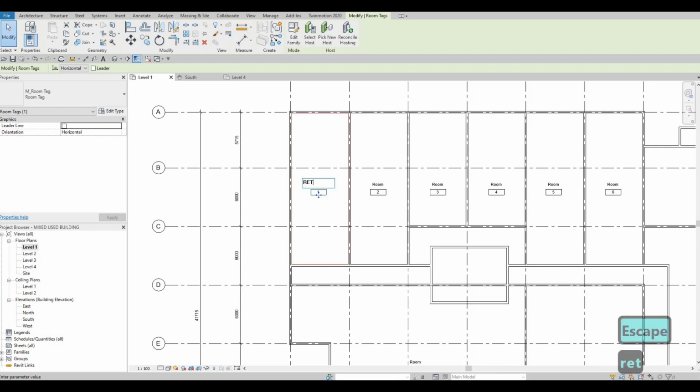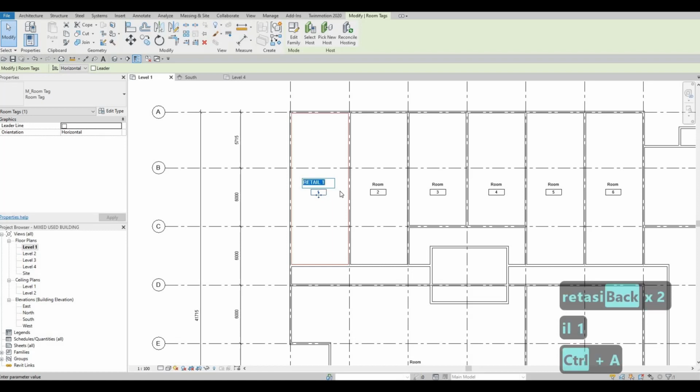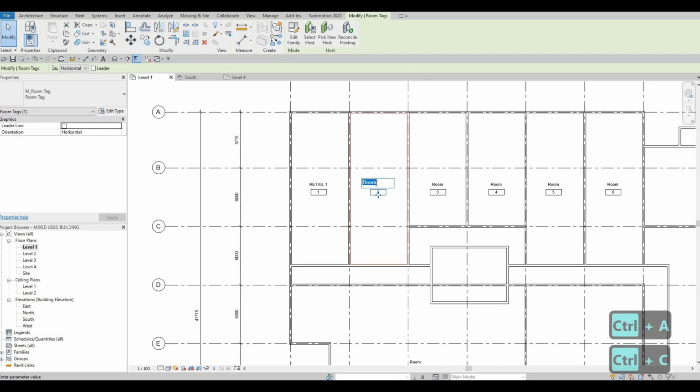So here we could just put retail 1, just control C, and then control V, change the number. So the easiest way to add in room tags.